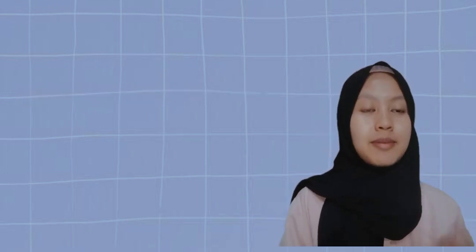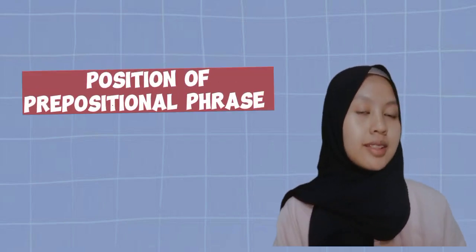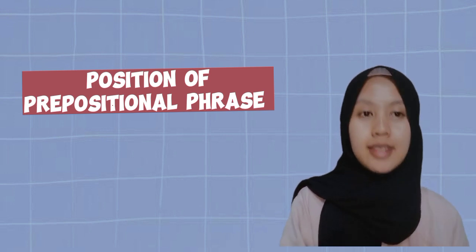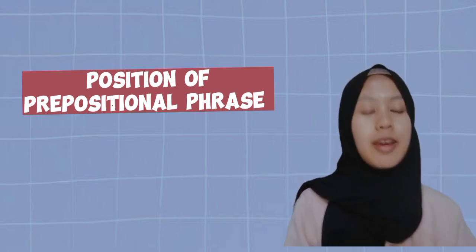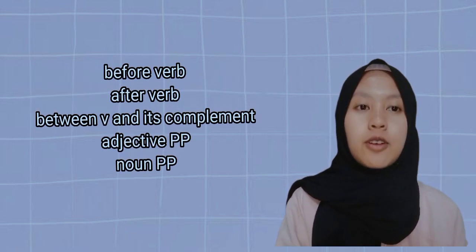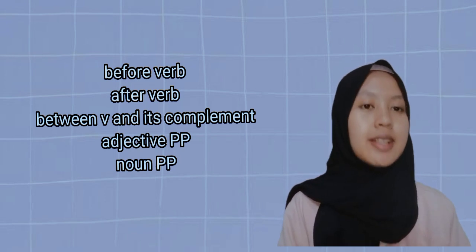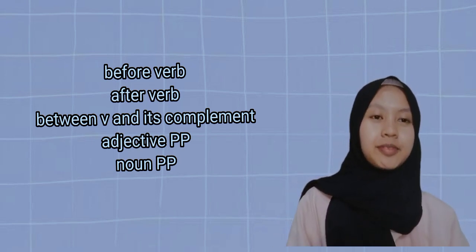Now we talk about the position of the prepositional phrase. A prepositional phrase can be placed in front of, after, or between the words they modify. The first, a prepositional phrase before the verb. For example, in the morning, I enjoy a cup of coffee.